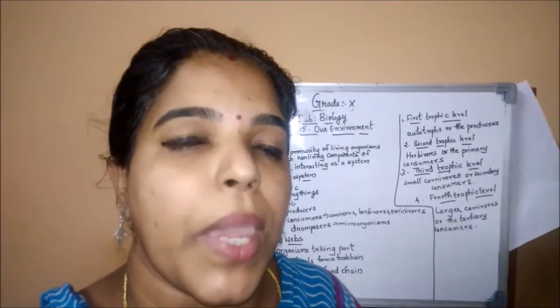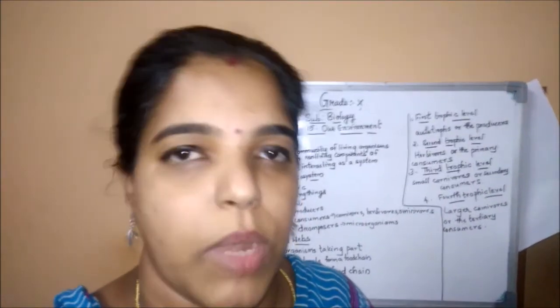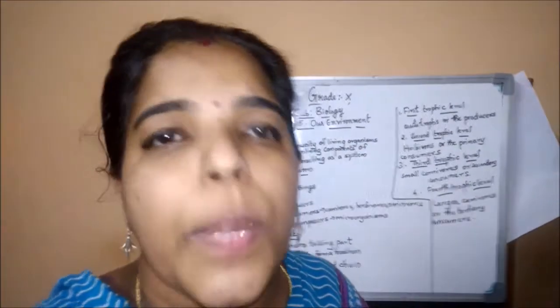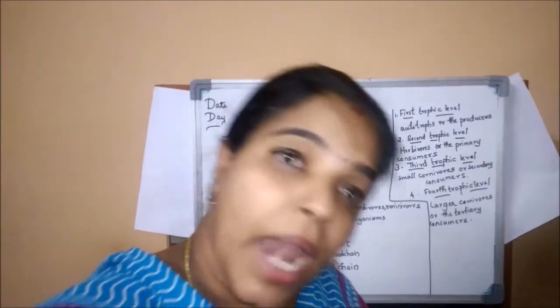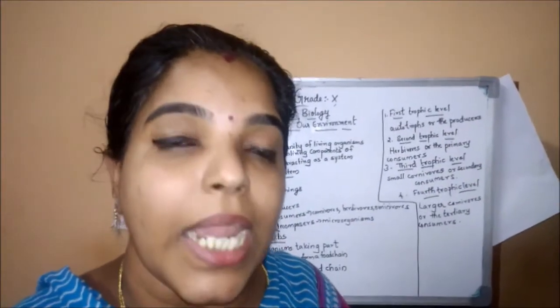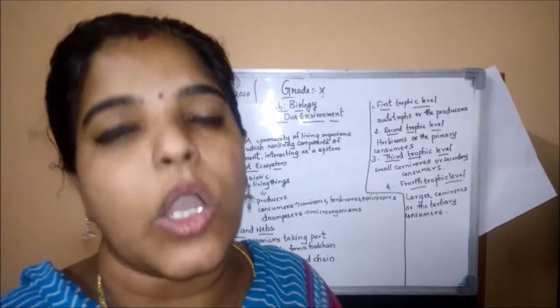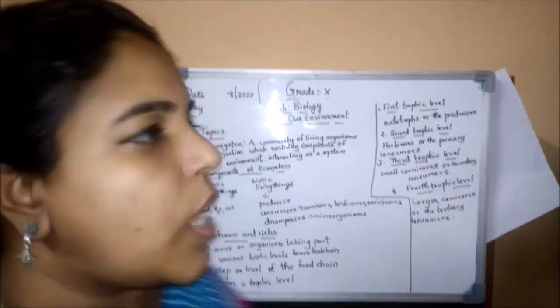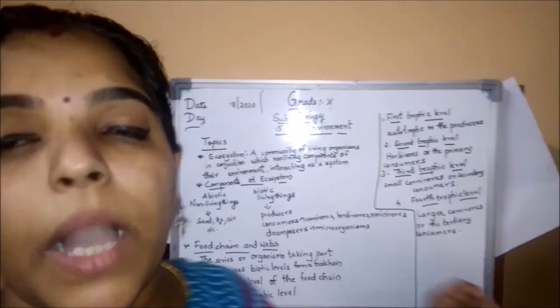Consumers means human beings and all animals. They do not prepare their own food, but depend on other organisms, directly or indirectly.